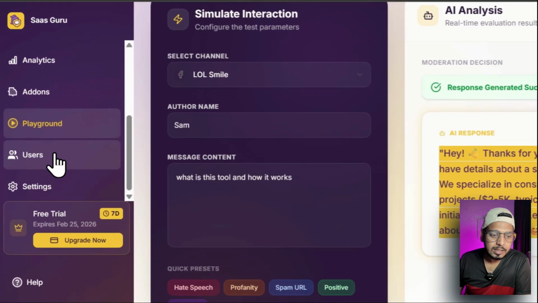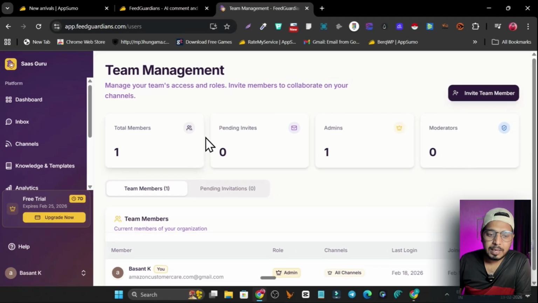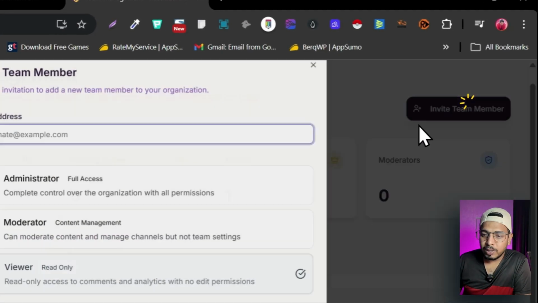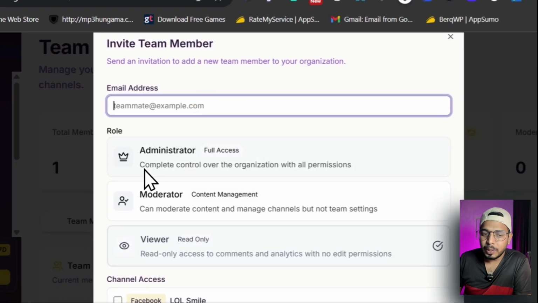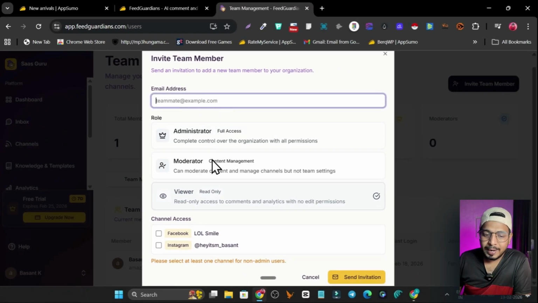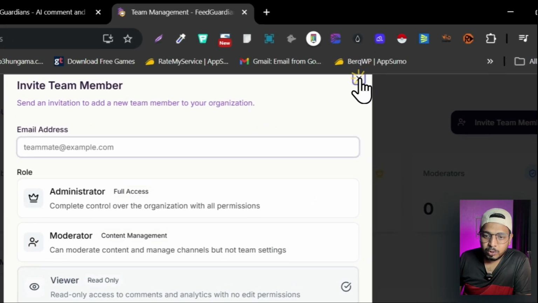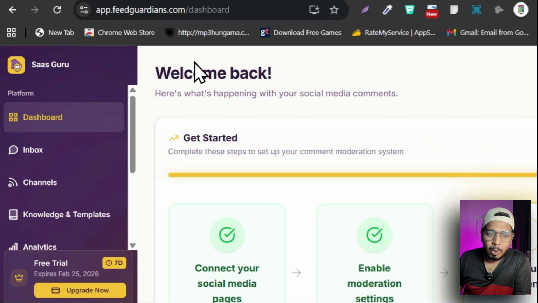Now the last thing, we have the users. If you have team members on your different social media accounts, you can add them here. Simply click on invite team member. After that you can give them a role and add their email address. You can select which channel you want to give access to and send the invitation. So this is all the features I have shown you about Feedguardian.